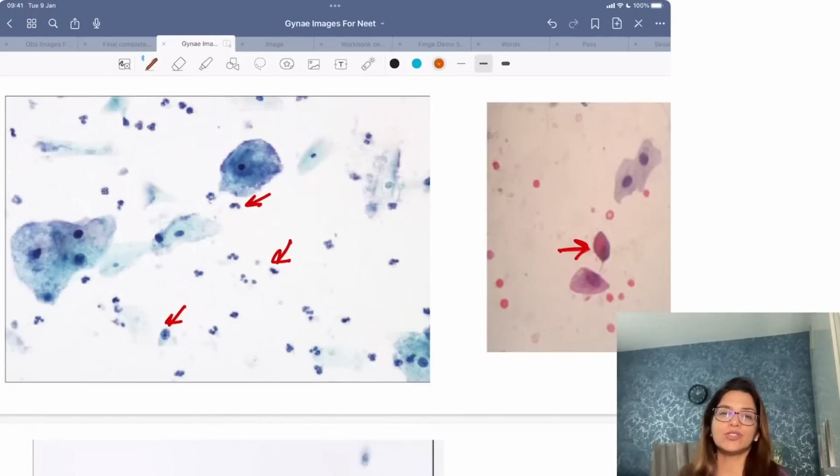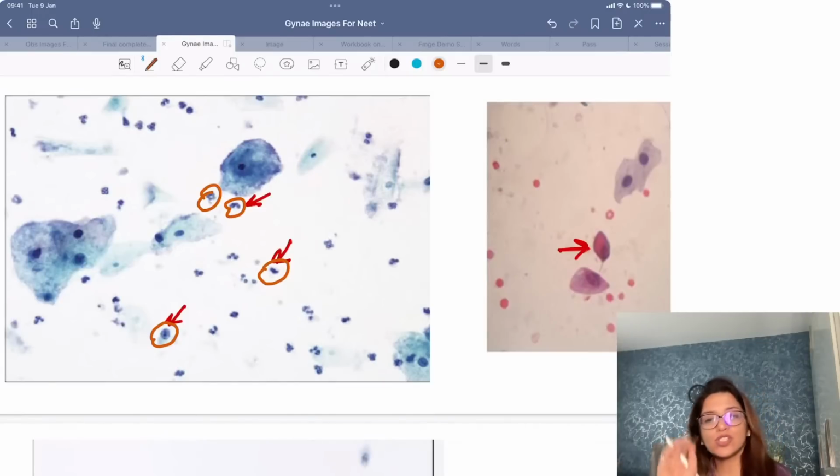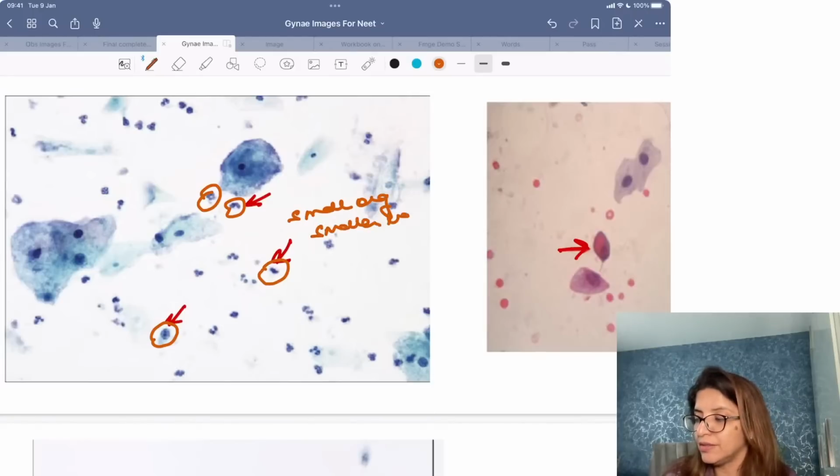Now these are small organisms. They are even smaller than the nuclei of the vaginal epithelial cells, right?